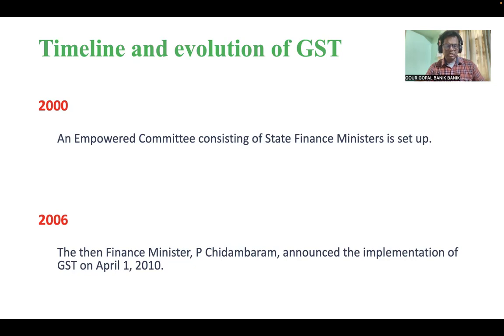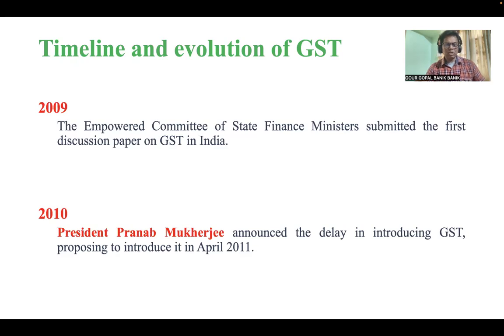In 2006, the then Finance Minister P. Chidambaram announced that GST should be introduced from 1st April 2010. It was announced, but it was not done. Then in 2009, the Empowered Committee of State Finance Ministers submitted the first discussion paper on GST in India. In 2010, the Finance Minister Pranab Mukherjee announced a delay in introducing GST, proposing to introduce it from 1st April 2011.